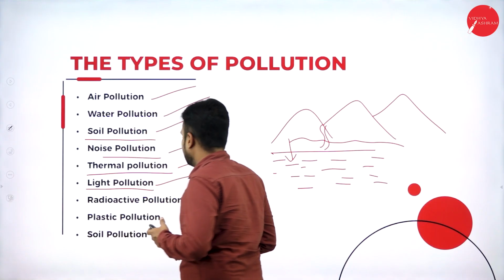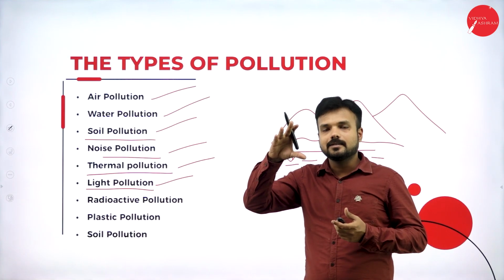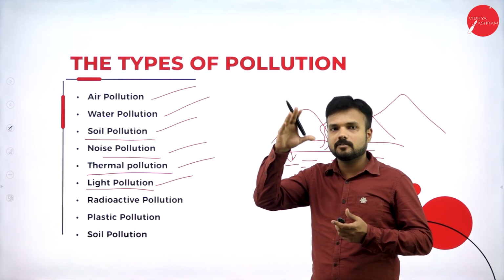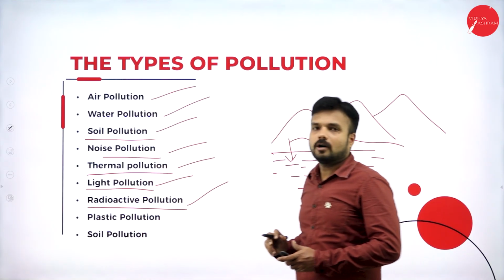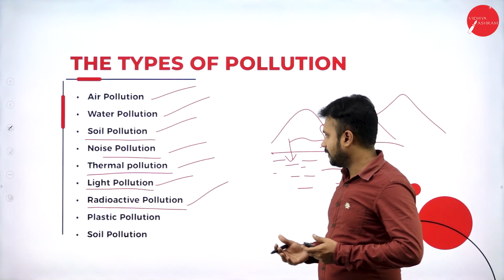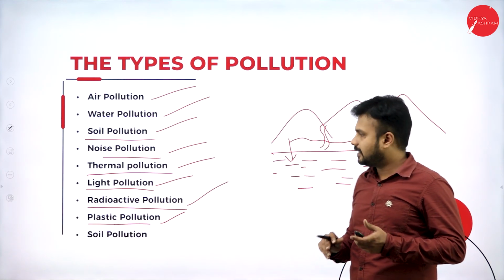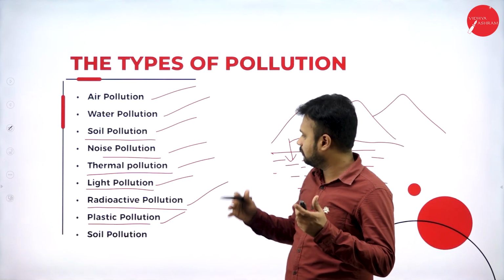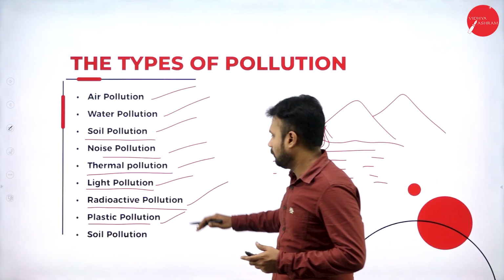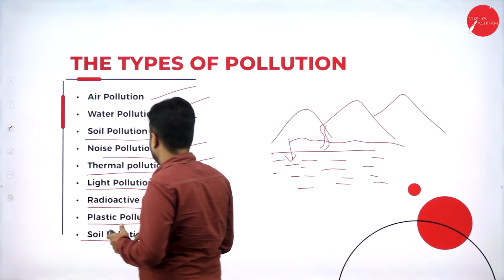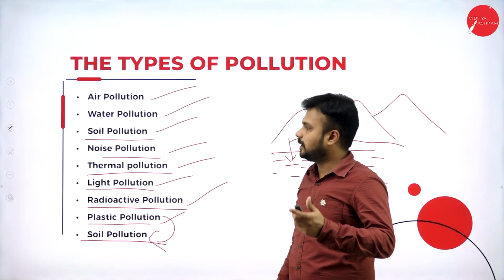Light pollution. It is a kind of pollution that happens by the light. Most of the times, in terms of a focused light, it is going to burn our skin directly or indirectly. It is also a kind of pollution that is made by the light. Radioactive pollution, which is caused by radioactive radiation or waves. Plastic pollution. There are certain plastics which are biodegradable and certain plastics which are not biodegradable. Both kinds of plastic are going to cause soil pollution, which we call plastic pollution. As I said, this plastic pollution is going to cause soil pollution and it is also very toxic in nature.